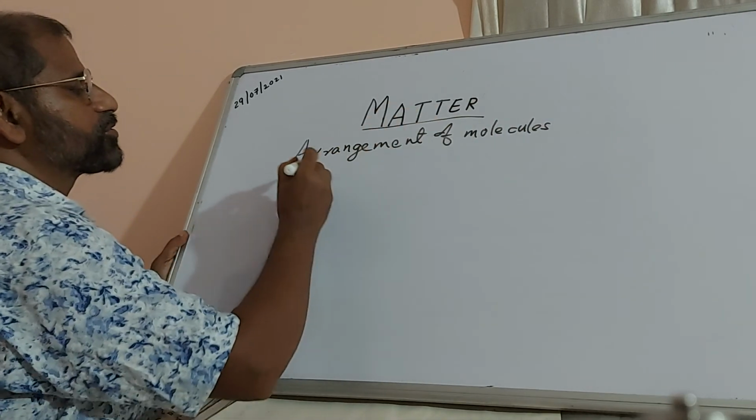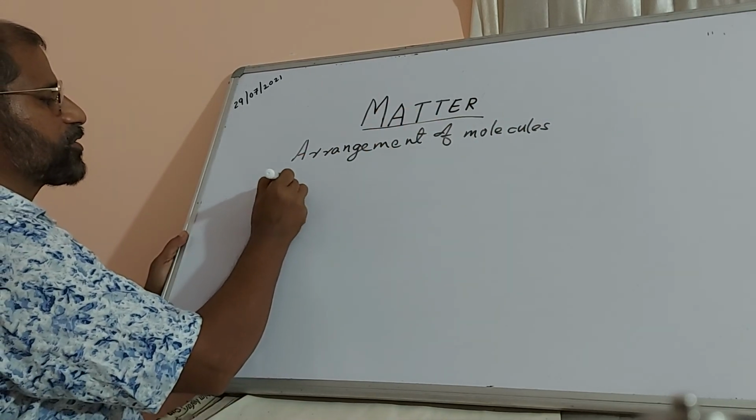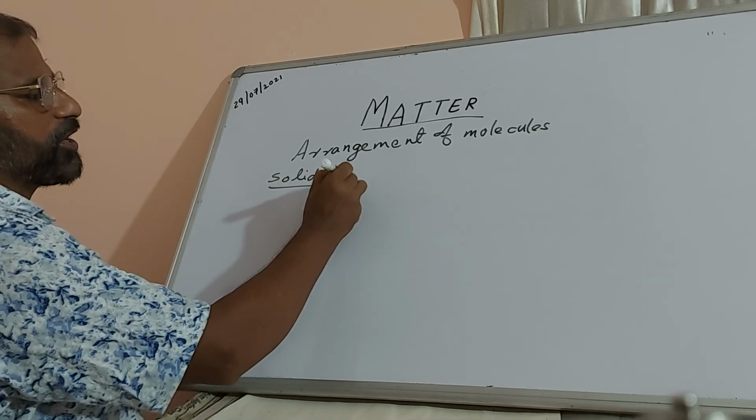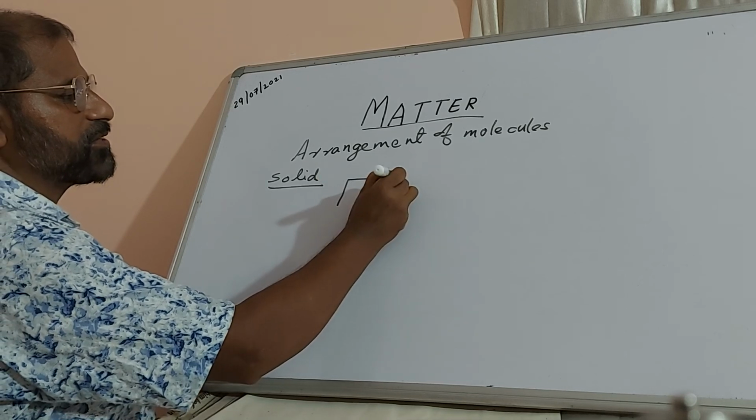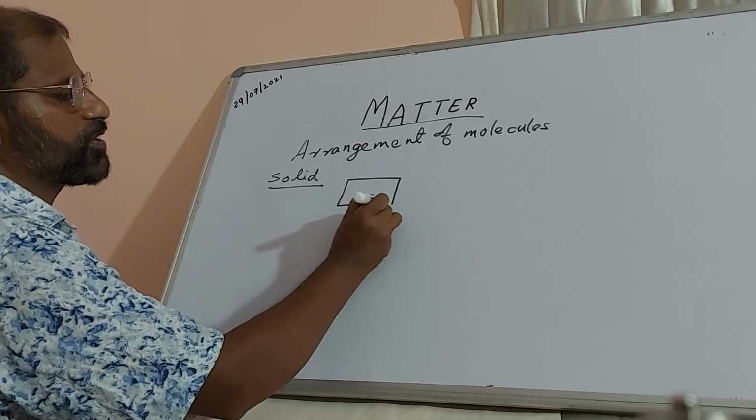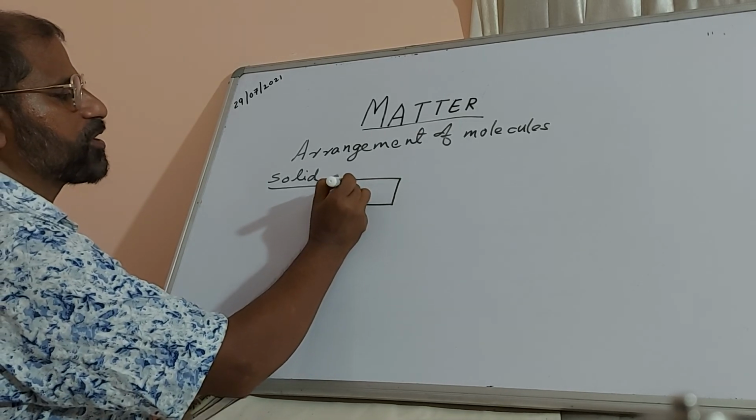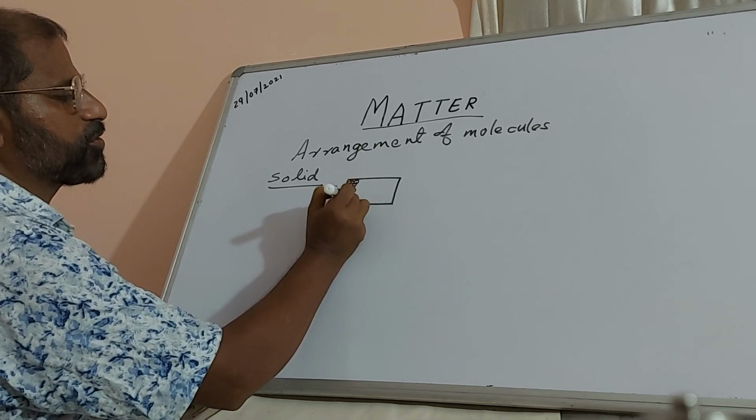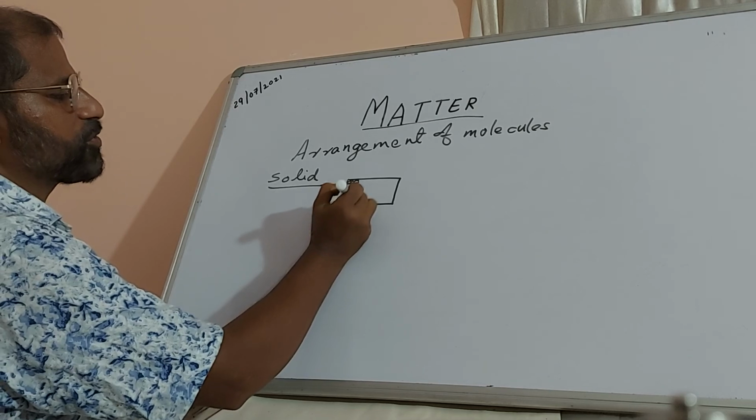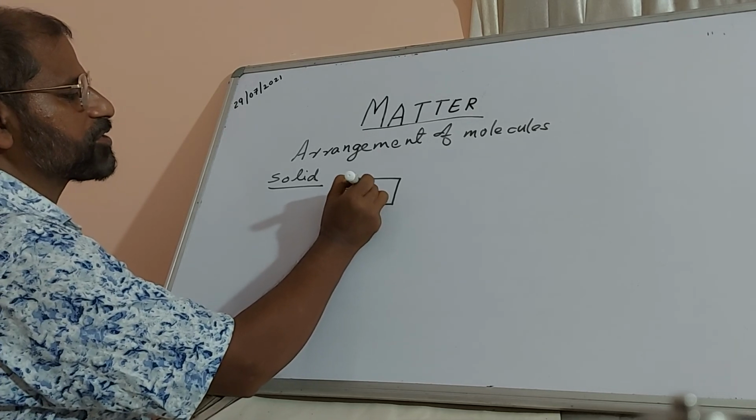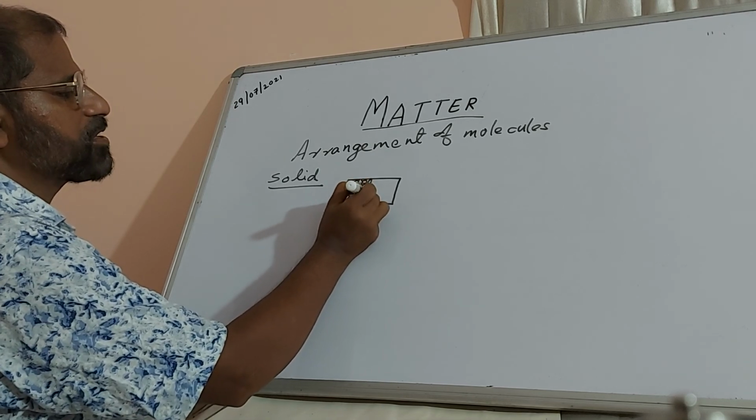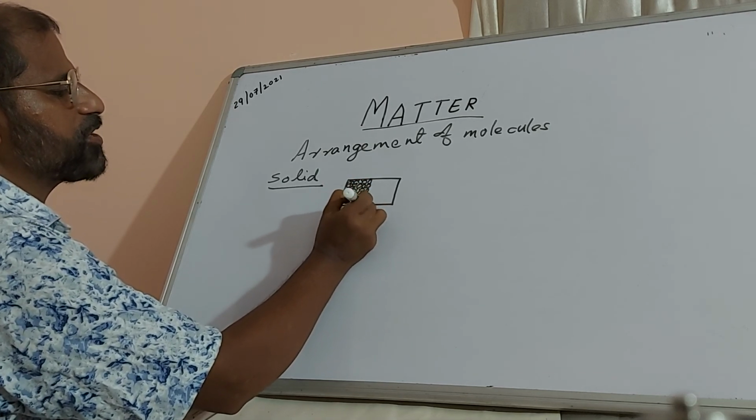Arrangement of molecules. So first, in a solid. To represent the solid, I will make a small rectangle here. In the rectangle we will try to arrange the molecules. See, we are arranging the molecules in a rectangle. The small circles I am putting, they are molecules, let's say. Just imagine these are molecules arranged in a solid.